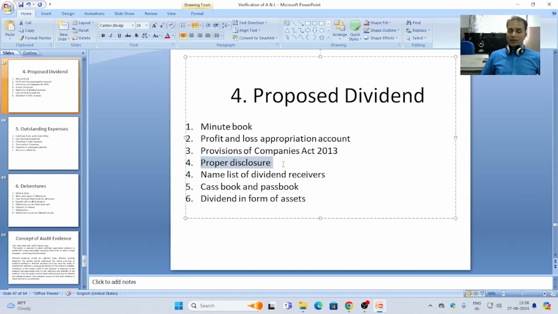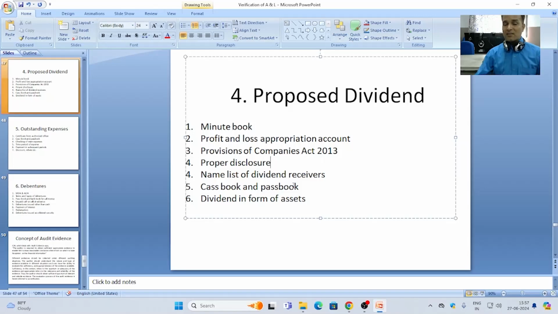If any dividend is given to the shareholders in the form of assets, then it should be verified. For its verification, again cash book and passbook may be taken, since dividend in any other form has been distributed that does not affect cash and bank. So it is advisable for the auditor to check the entry of this type of dividend, as there may be some manipulation in the cash book or passbook.